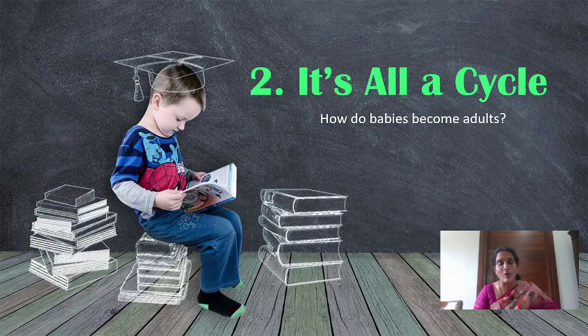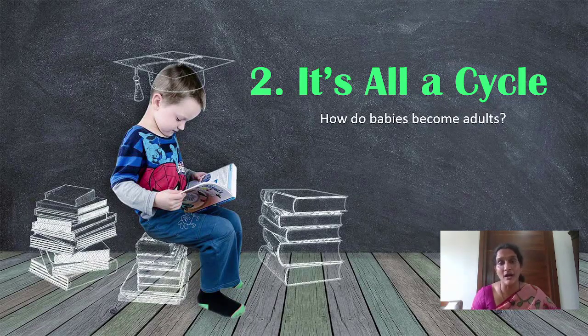How are you when you were born? You are very small. How were your parents when they were born? They were very, very small. They were born to your grandparents. Slowly they become babies like you. Adults got married and gave birth to you. Again you. So life will be repeating like this in a cycle.